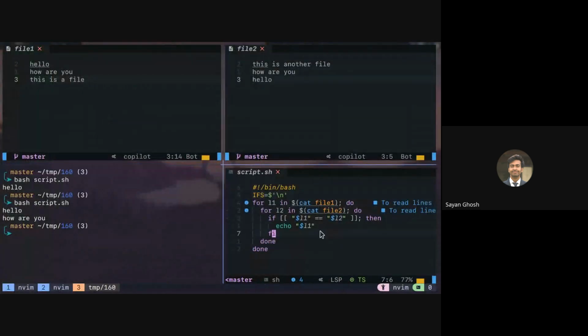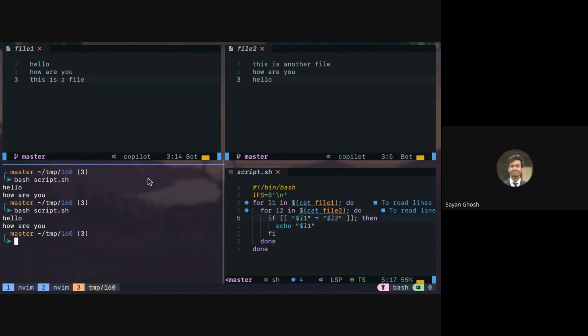For example, right now this script is working, and instead of double, if I make it a single equal to, you can see this is still working, right? So in Bash, both double and single equal to work. And actually, double equal to does not work at all outside Bash. In the POSIX sh shell, only single equal to works. The support for double equal to is added in Bash because people from other programming languages are more comfortable with this. But both of them will work in Bash.